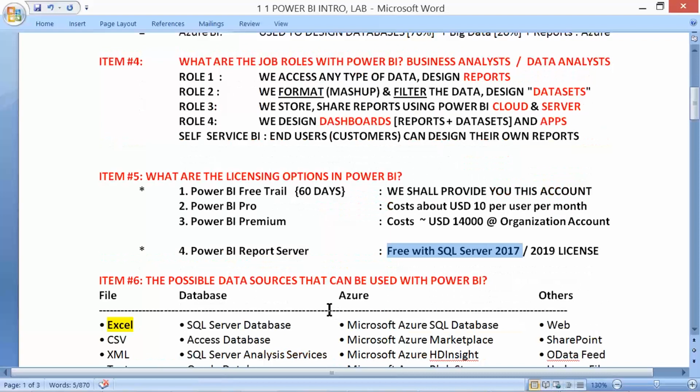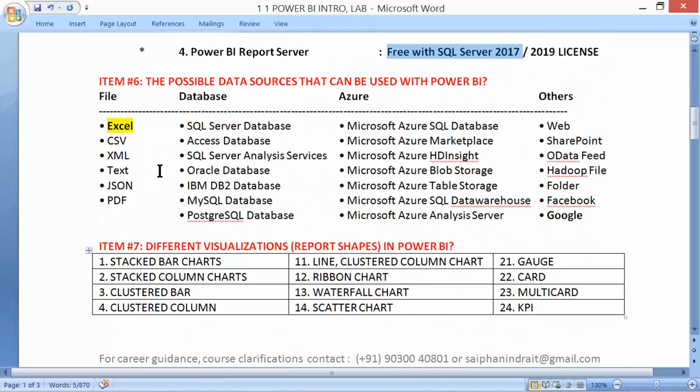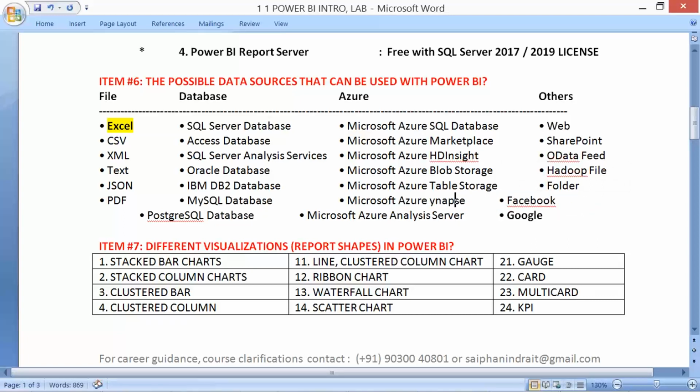With this information, what do we do in Power BI again? Reporting. What kind of reports? Reports on top of files, databases, and Azure data sources, all these from our Azure Data Engineer course. We call this Azure Synapse. It was recently rebranded, and we call it a data warehouse. And we have Azure Analysis Server and other activities.